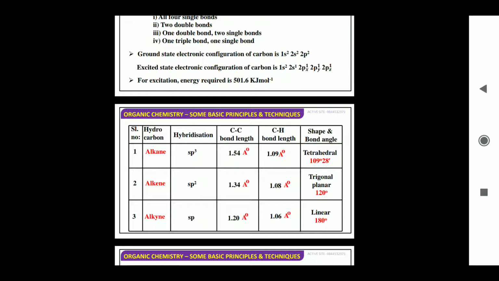And if we talk about the shape and the bond angle, an sp3 hybridized carbon atom always gives the compound a tetrahedral shape, and the bond angle is 109 degree 28 minutes. Compounds having sp2 hybridization have trigonal planar shape and 120 degree bond angle, and those compounds having sp hybridization are linear in shape with 180 degree. For linear, an example is carbon dioxide. For tetrahedral, an example is methane, CH4.